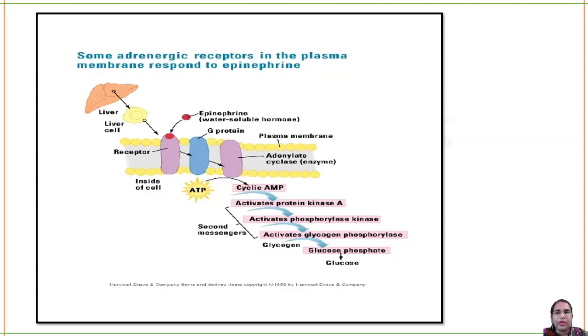So here is an example. Some heterotrimeric G protein-coupled receptors in the plasma membrane respond to epinephrine. How do they do that? You have a liver, and inside that you have a liver cell. In the plasma membrane of the liver cell, you have G proteins. Epinephrine comes and binds to the receptor, activating the G protein. G alpha GTP will be activated, which will activate adenylate cyclase, which will convert ATP to cyclic AMP. Then that will activate protein kinase A, and further several glucose metabolisms will happen.